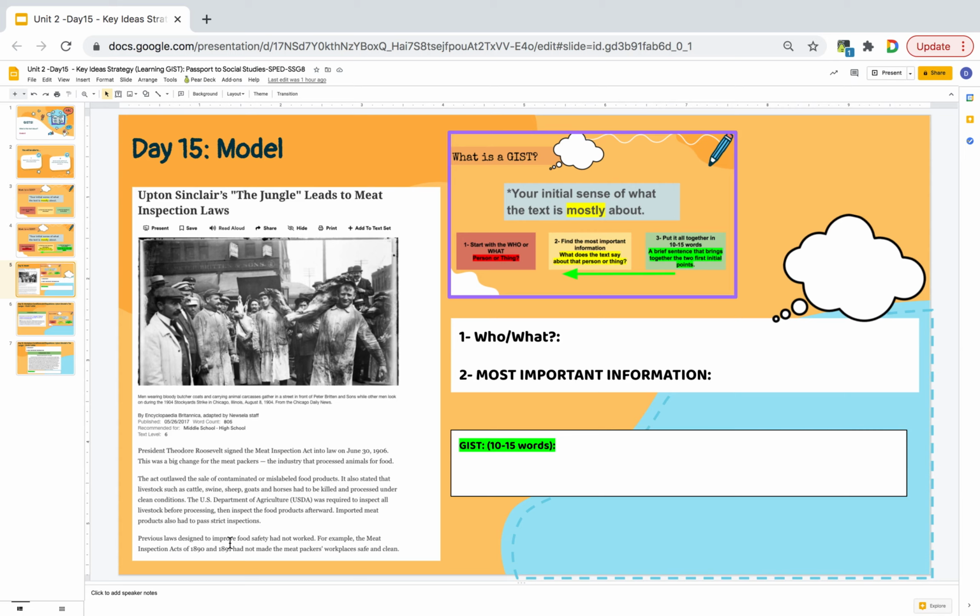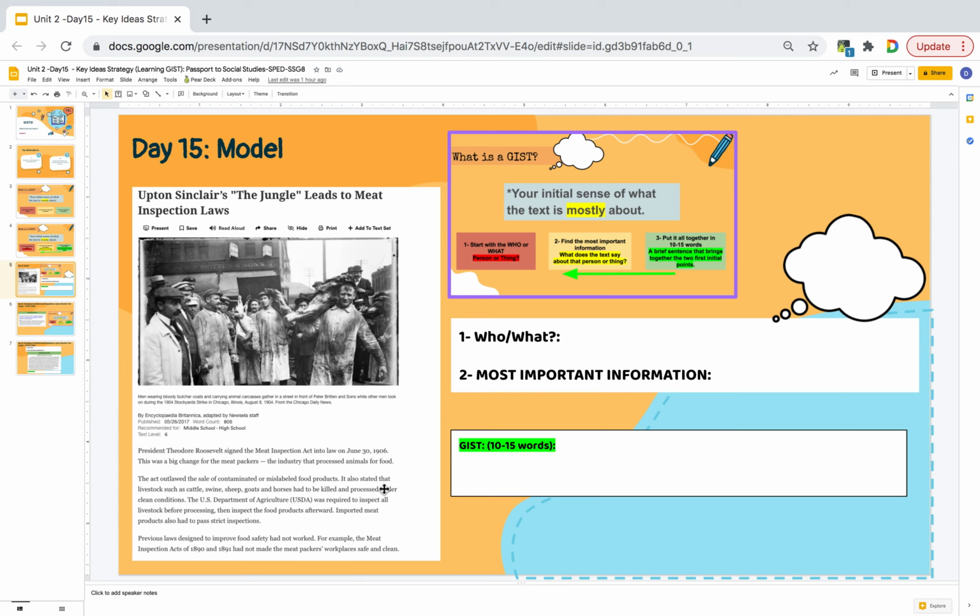So the title says, Upton Sinclair's The Jungle Leads to Meat Inspection Laws. President Theodore Roosevelt signed the Meat Inspection Act into law on June 30th, 1906. This was a big change for the meat packers, the industry that processed animals for food. The act outlawed the sale of contaminated or mislabeled food products.